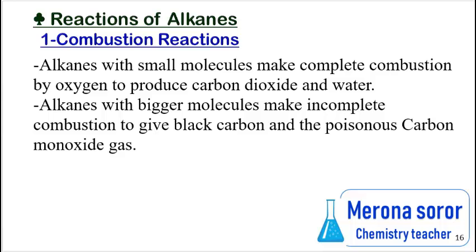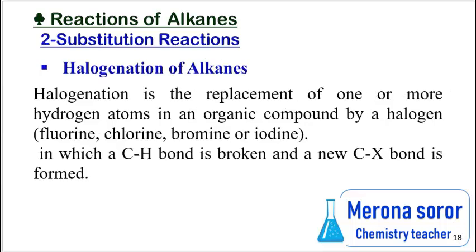Alkanes with small molecules make complete combustion with oxygen to produce carbon dioxide and water. Alkanes with bigger molecules make incomplete combustion to give black carbon and the poisonous carbon monoxide gas. Number 2. Substitution reaction. The first type of substitution reaction, halogenation of alkanes.